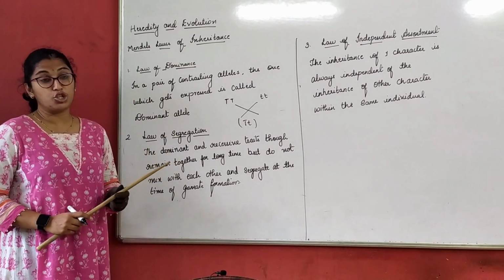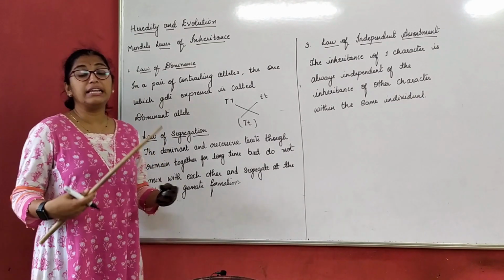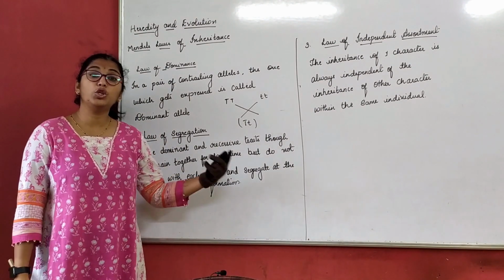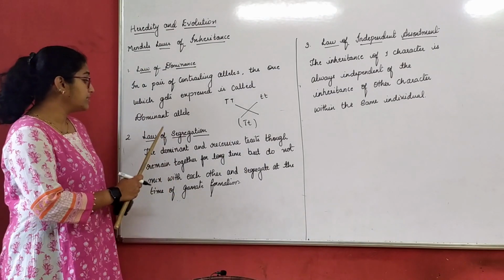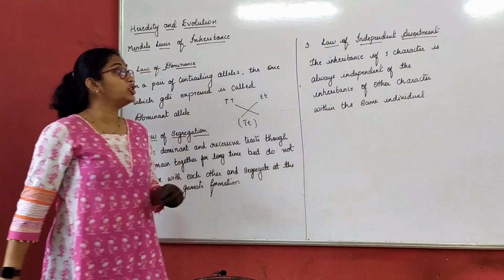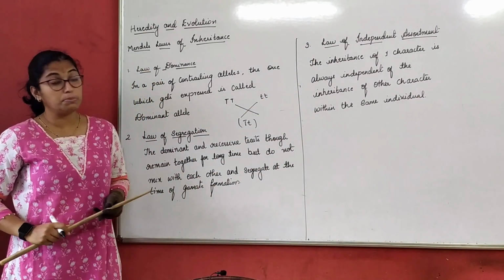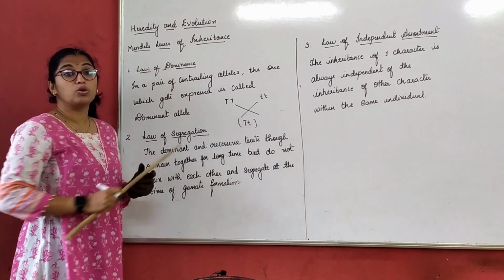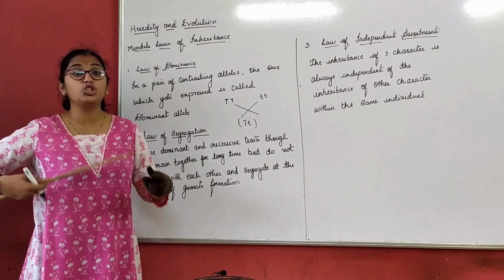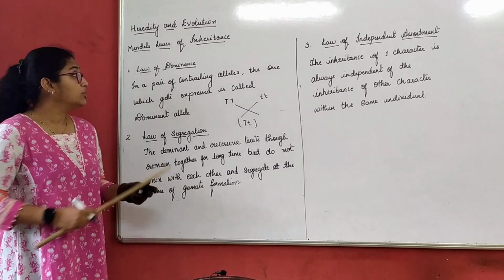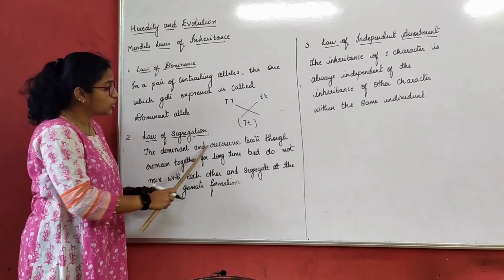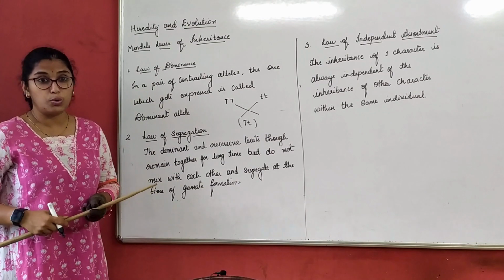Second, law of segregation. Now, law of segregation and law of dominance are one and the same. Usually in some of the books, you will find only two laws. That is, the first law they give as law of segregation and the second law is mentioned as law of independent assortment. Where did the law of dominance go? Law of dominance and law of segregation go hand in hand, right? So either you can say three laws or you can say two laws, where segregation explains dominance only.